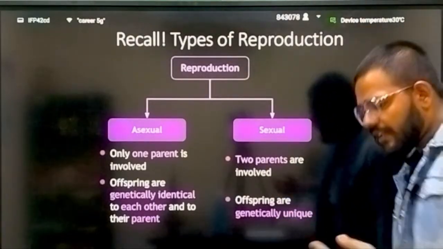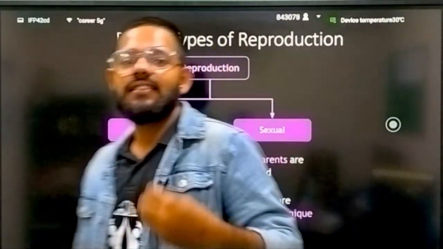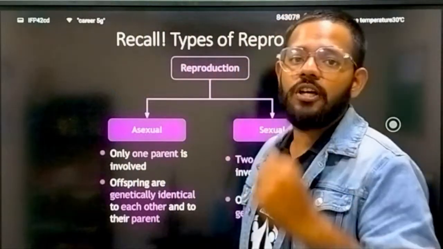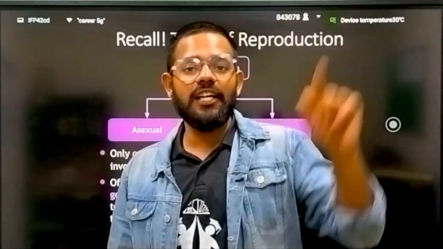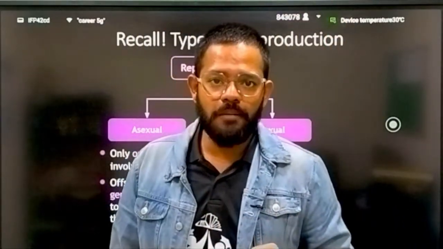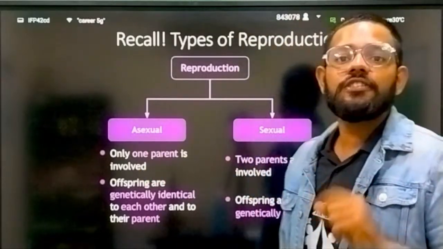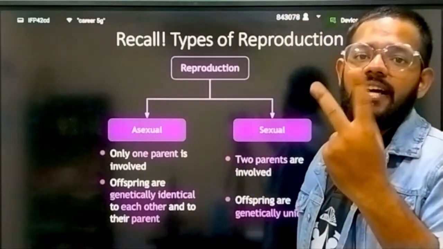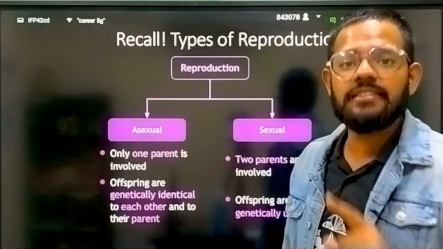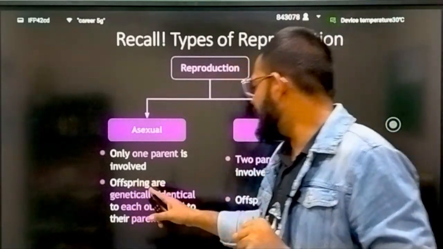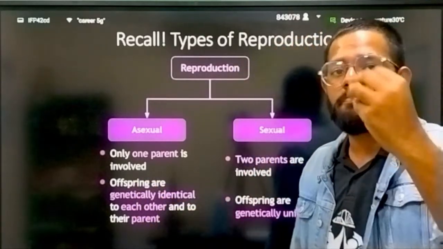So in the small classes in 9th or 10th class, you studied that reproduction is of two types: asexual reproduction and sexual reproduction. In asexual reproduction, only one parent is involved. In sexual reproduction, two parents are there, one male and one female. In asexual reproduction, offspring are genetically identical to their parents.